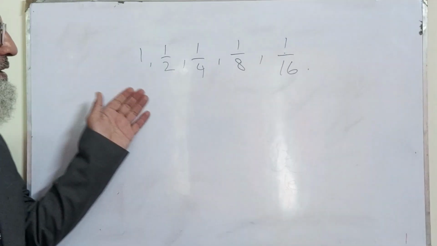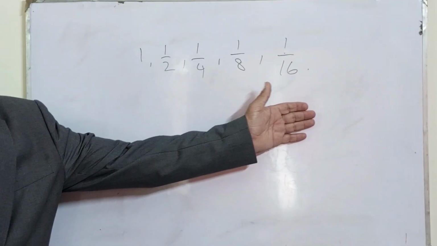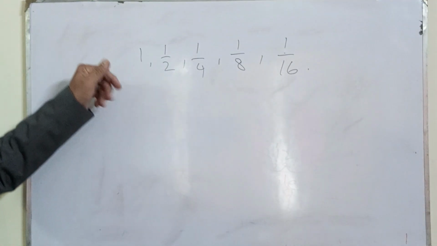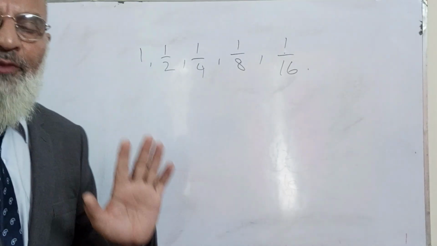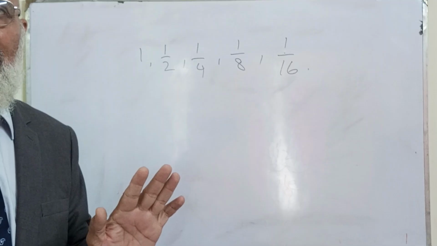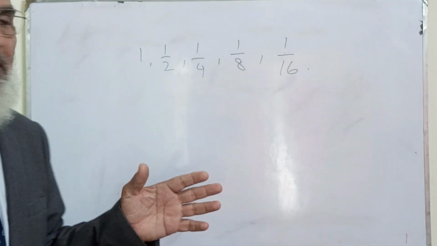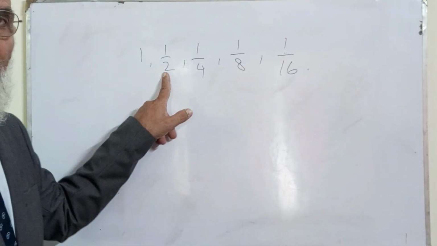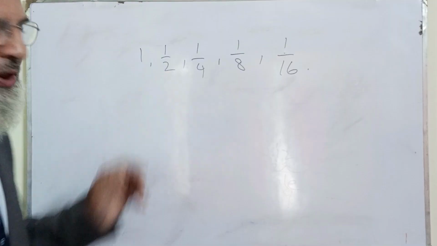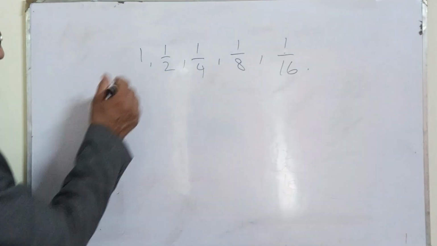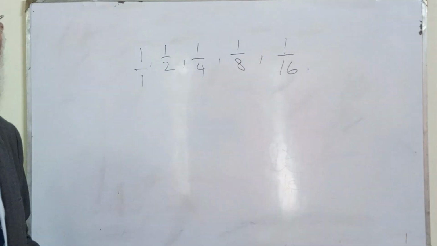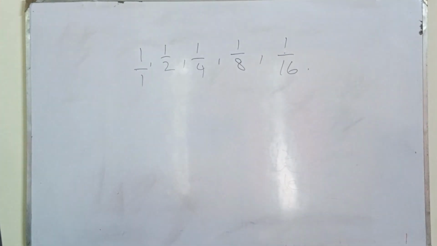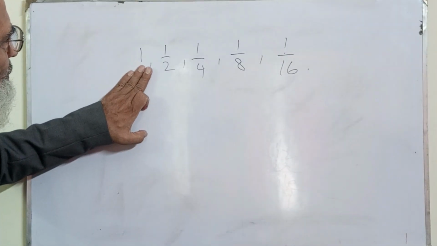Now, my dear student, this is again a sequence. Now, what is happening over here? The terms are decreasing. I have told you in my first session, in some lecture, that when the denominator is increased, here the denominator was 1, when there is nothing in the denominator, that is supposed to be 1.